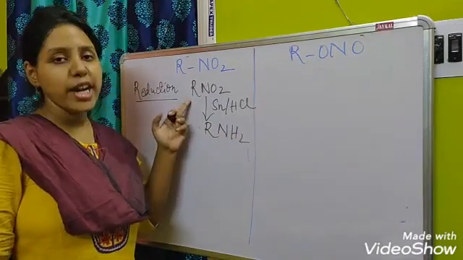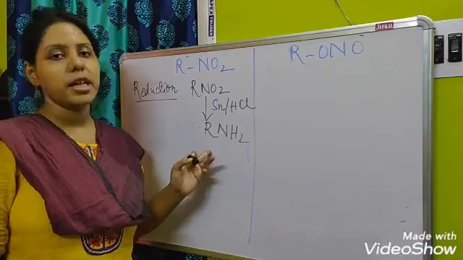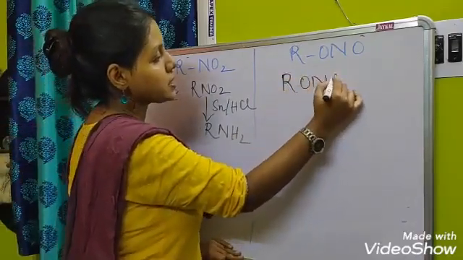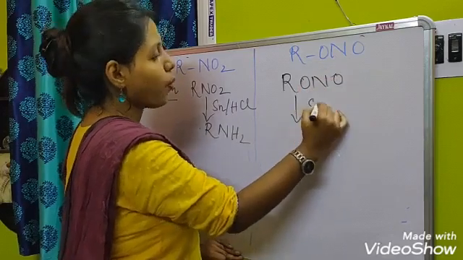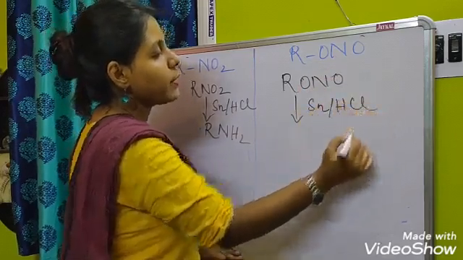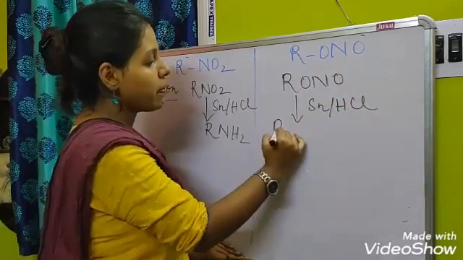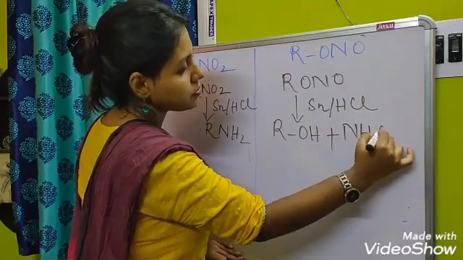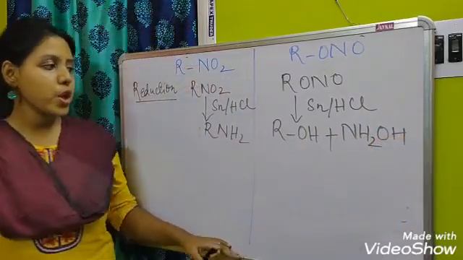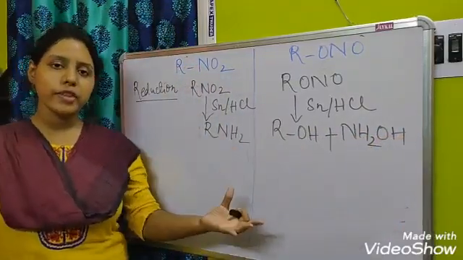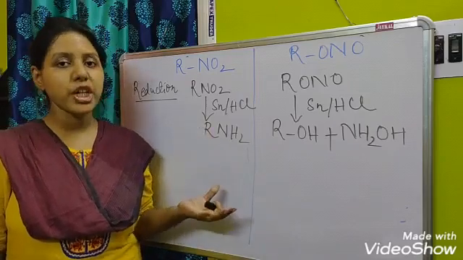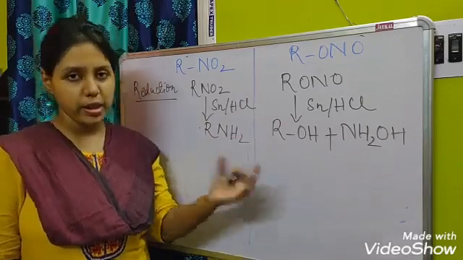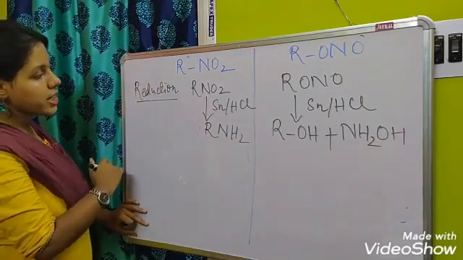In the case of alkyl nitrites, whenever we are reducing with tin and HCl, it will make one alcohol and hydroxylamine. So the products are different for both of them, and by this reduction reaction we can easily differentiate between the nitroalkane and the alkyl nitrite. Clear? Next reaction.